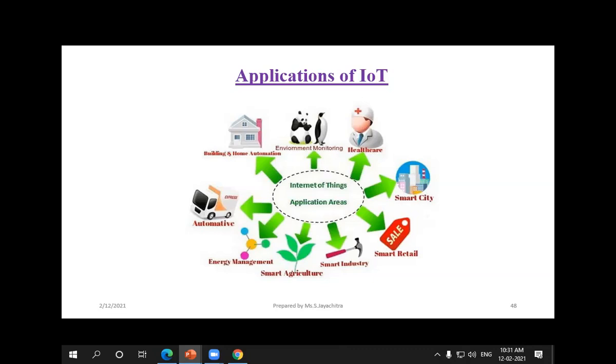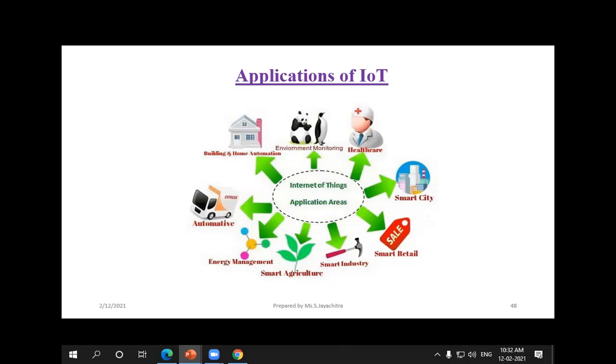And how are we managing the energy? Because we are placing sensor nodes that have very low battery life, that has to be managed. Also for automotive applications, we can easily track vehicles wherever they are going. For example, if a car gets into an accident, we can easily access the information because we have placed sensors, and it will send an alert to the hospital, the ambulance, and also the family members. Like that, we can easily monitor the information.